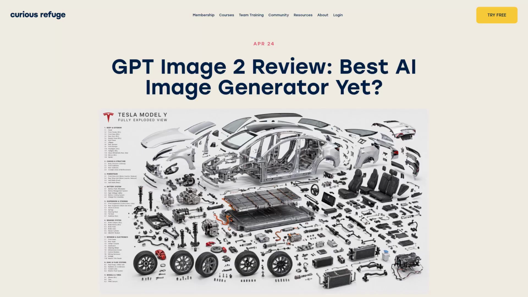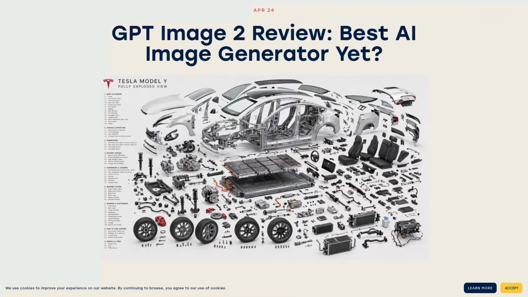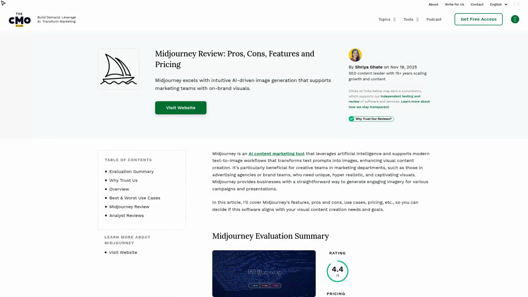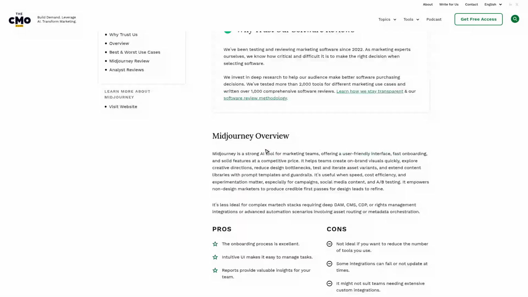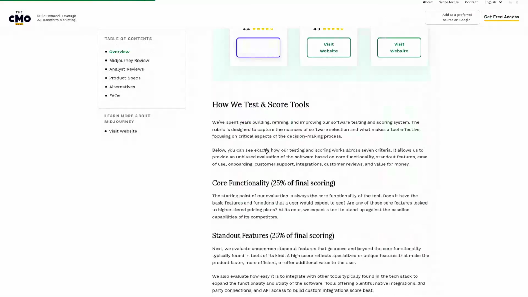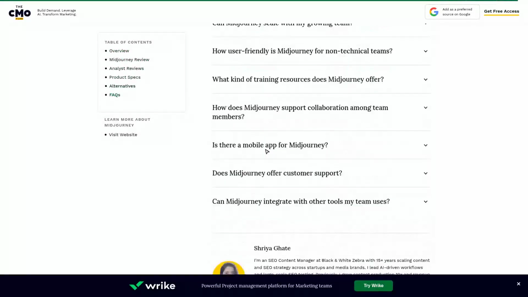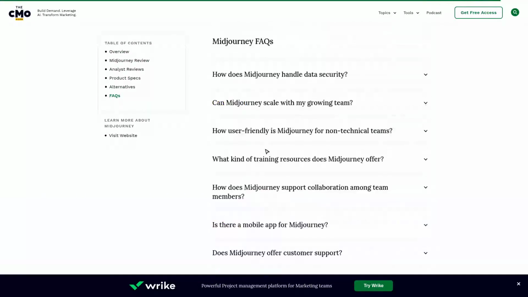You send a batch of ad creatives to a client, and half the text in the images is garbled nonsense. That's the moment GPT Image 2 and Midjourney stop being interchangeable and start costing you real money. GPT Image 2 is built for practical daily image work. Midjourney is the artist's tool for aesthetic exploration, and you need to pick one.